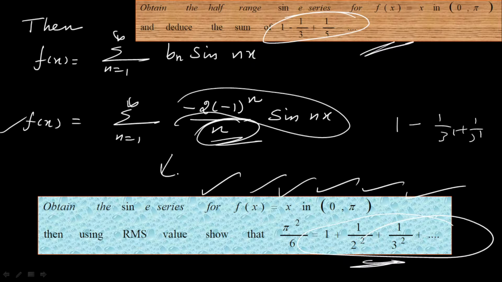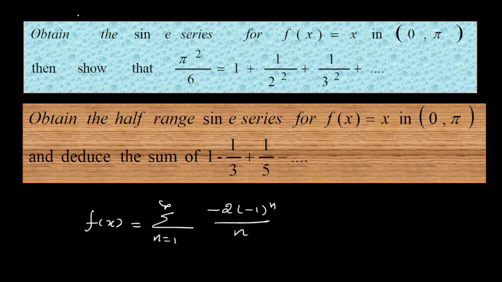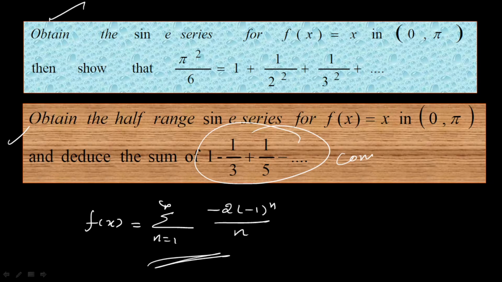If it is so, we make use of Parseval's identity. The series that you are going to deduce has 2 times more power than the series that you have right now in general form. In such situations, you make use of Parseval's identity. Okay, so this is the case we have to discuss now. This is the Fourier series general form we have right now, and this is the case we have discussed already for the same function. If it is so, to deduce this series, we make use of the convergence theorem.